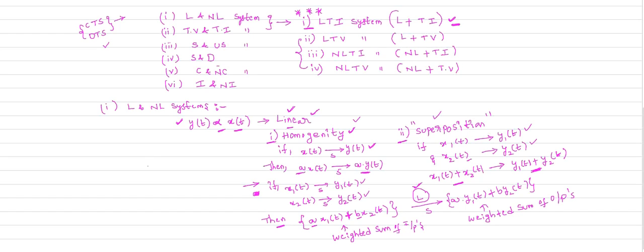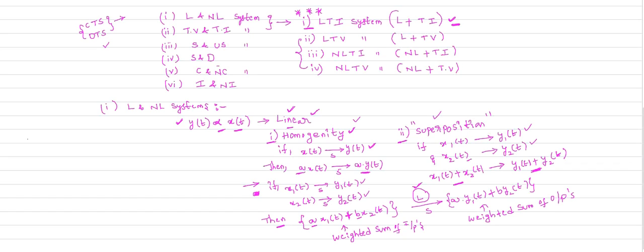When it comes to the definitions, definitions are very easy, but when it comes to problem solving, it will be somewhat difficult, unless you practice the problems. It is very difficult to solve the problems to check whether the given system, described by the relation of input and output, is linear or non-linear. So like that they are asking: some systems are given, and you need to check which category of the classification those systems fall under.